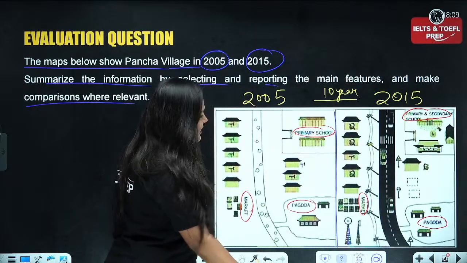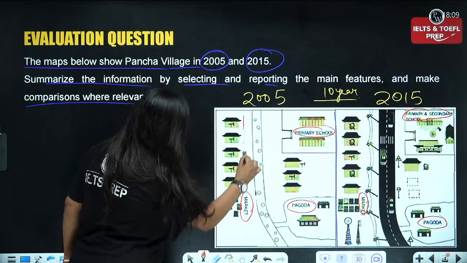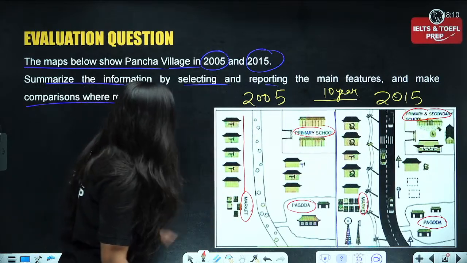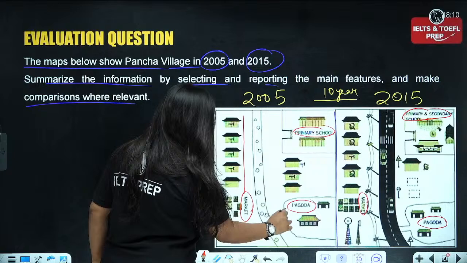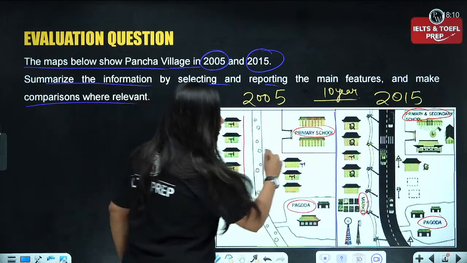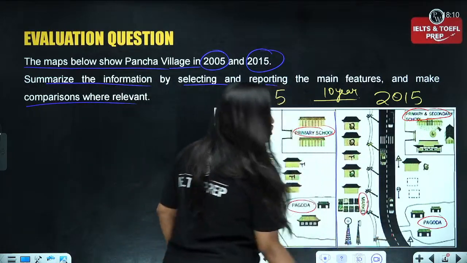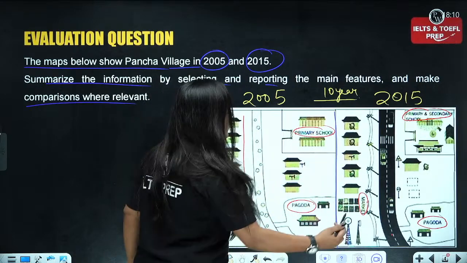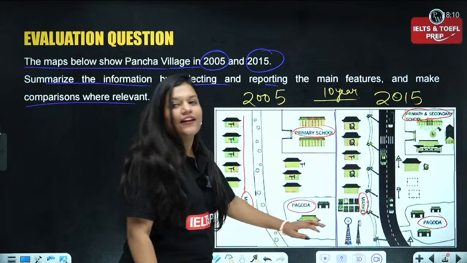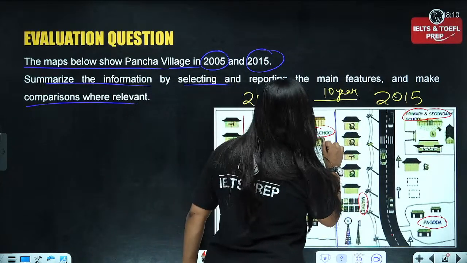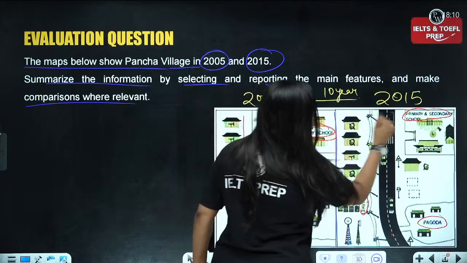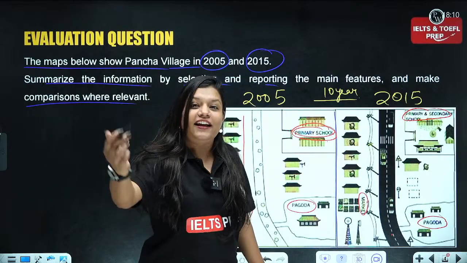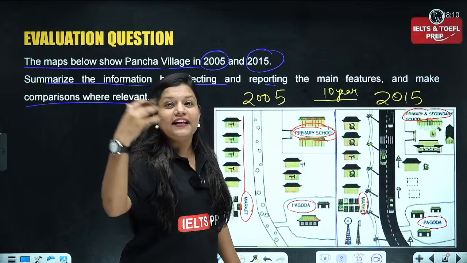Okay, so what are the changes that we can see? We can see a row house over here, the houses which are being constructed in a row. Also, we can see the street is quite raw, right? It is being converted into a proper road. Though the name of the road is not given, you can just write road over here with the proper tarring, the wiring and all that. Also you can see the primary school. It got converted, not actually converted, but you can say upgraded into primary and secondary school.